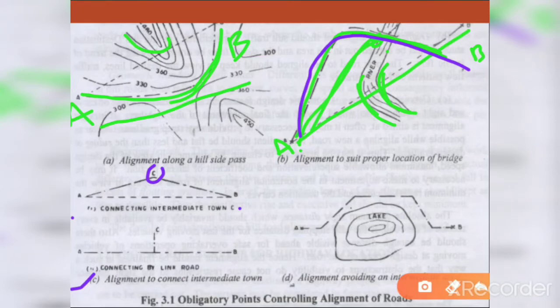Okay, so there are two ways. One is you can go from A to C and C to B. The second one is A to B, and you should make a link road. That means a link road, for example, district roads, from C to this highway AB. Like that you can make the solution based on the factors.